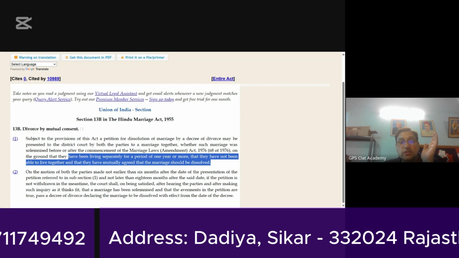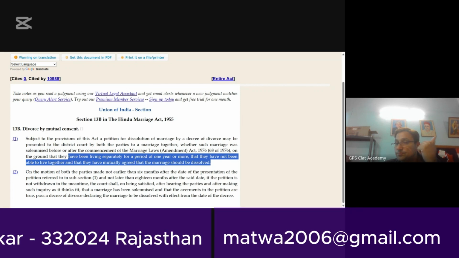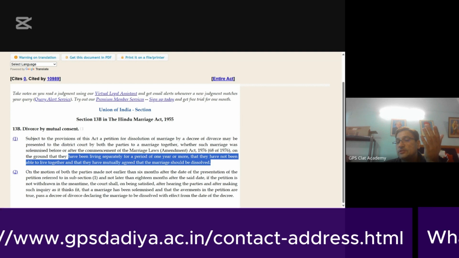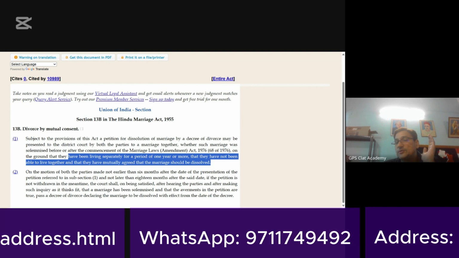What is the procedure? First petition is put in the court, then order is granted on that petition, and then the second petition comes in.